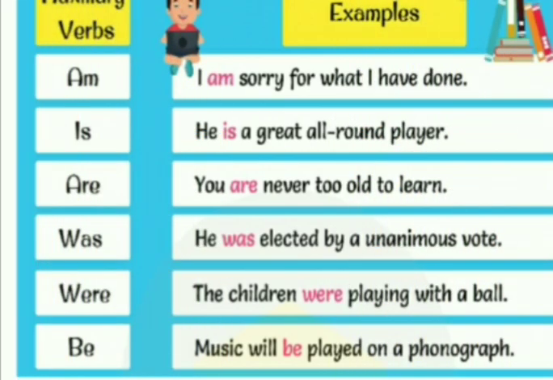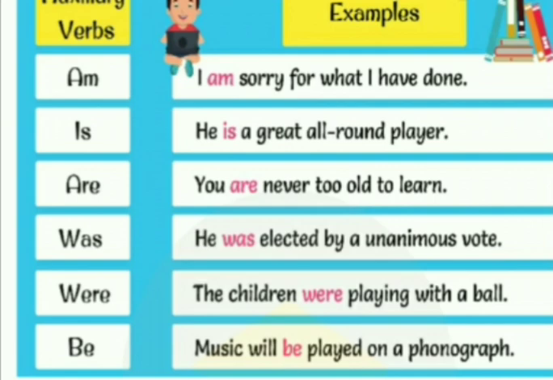Am, is, are, was, were are called be verbs. A be verb is used with a main verb to form the continuous tense and the passive voice. I am sorry for what I have done. He is a great all-round player.